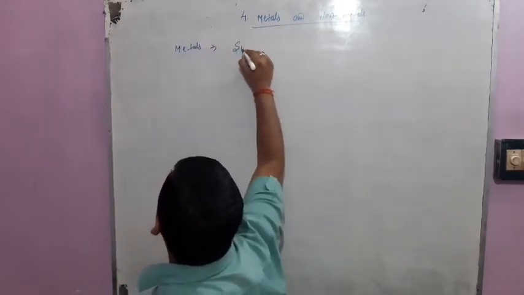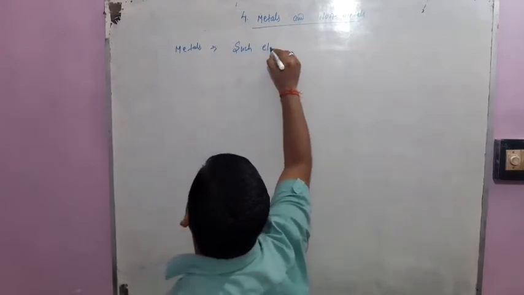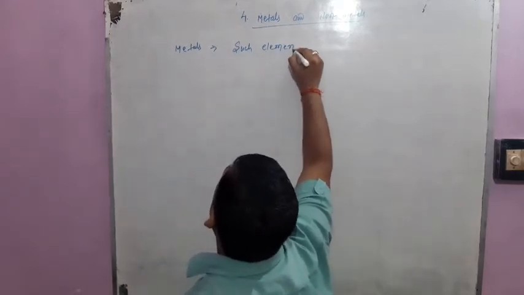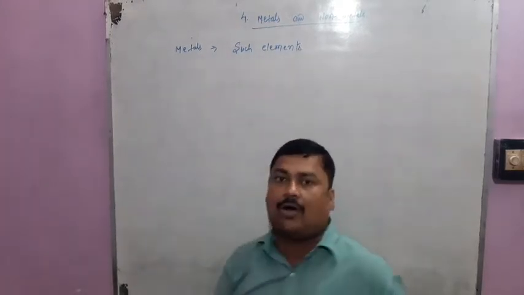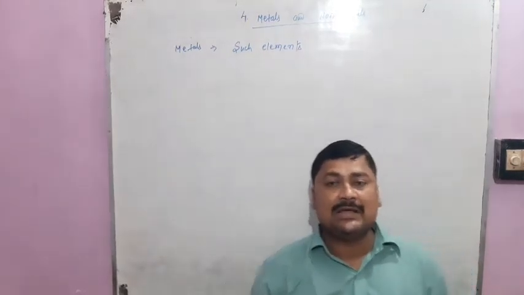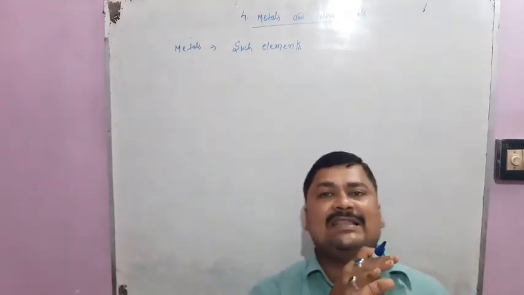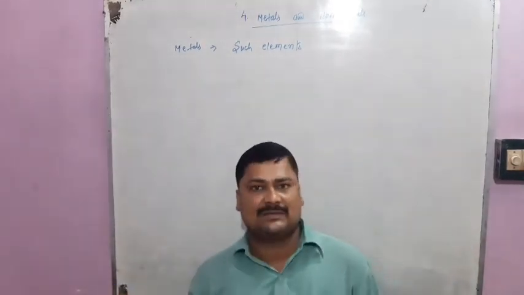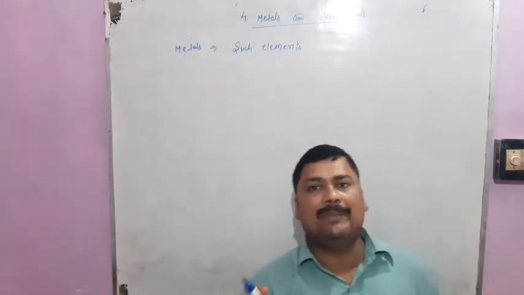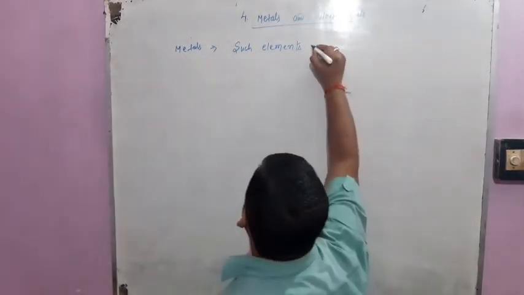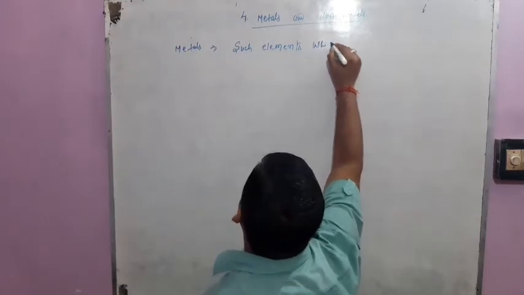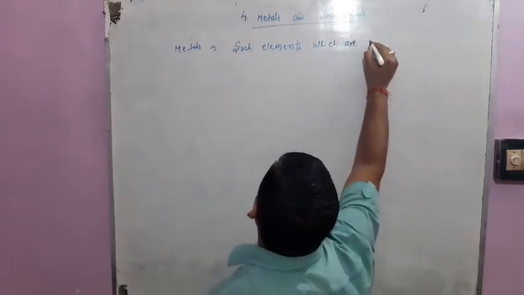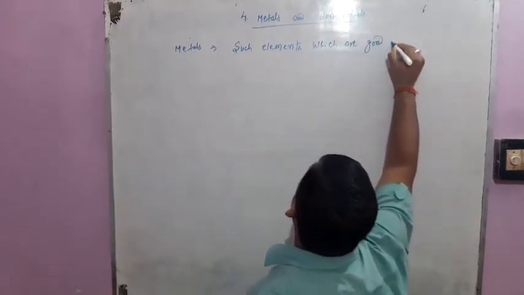Such elements which are good conductor of heat and electricity, means through these elements heat and electricity can easily be passed, are called metals.